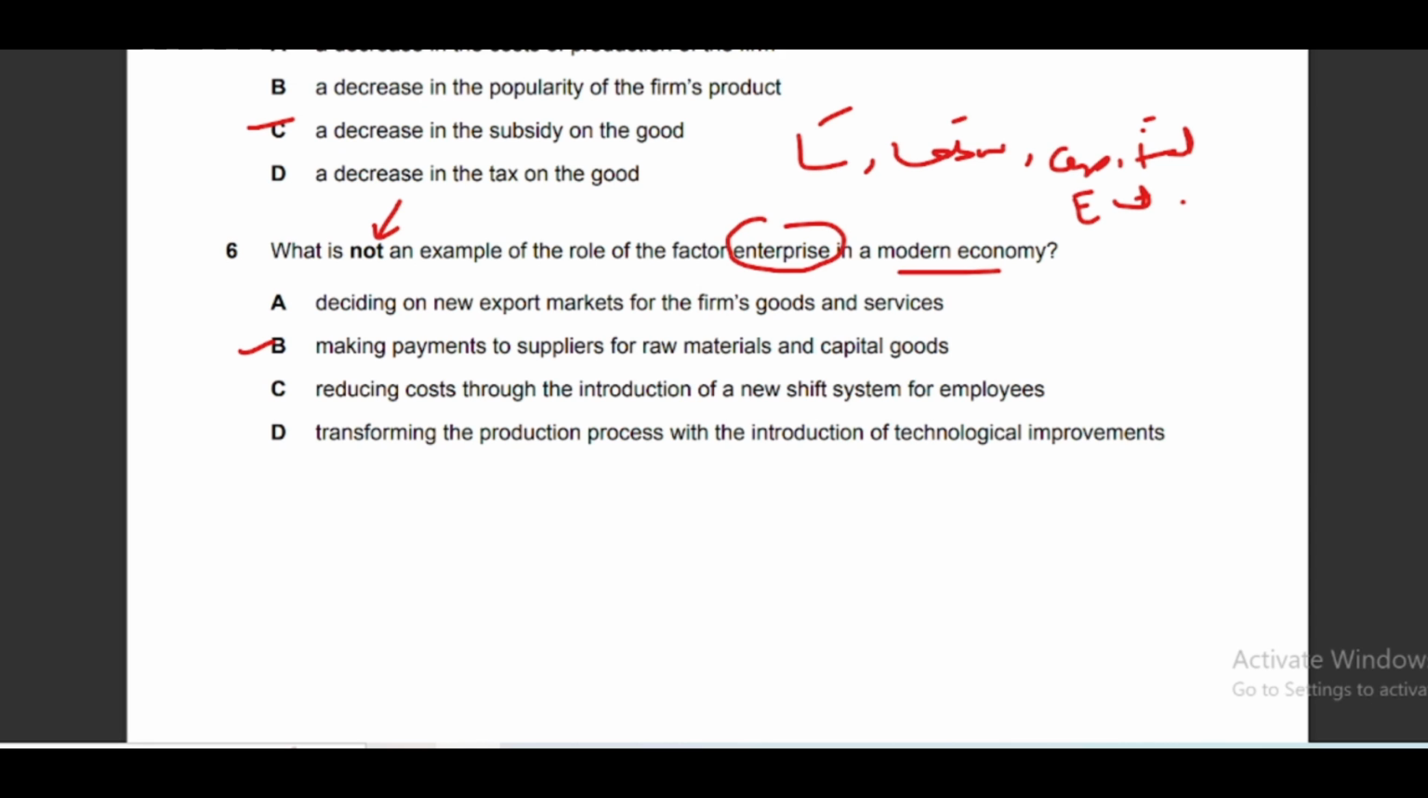Making payments to suppliers for raw material and capital goods. Whenever a business purchases something from the suppliers, then definitely managers generally make payments on behalf of the business owner. So this is not the function of enterprise. All other options are part of the function of the factor of production enterprise. They are the roles of enterprise, because they involve risk taking.